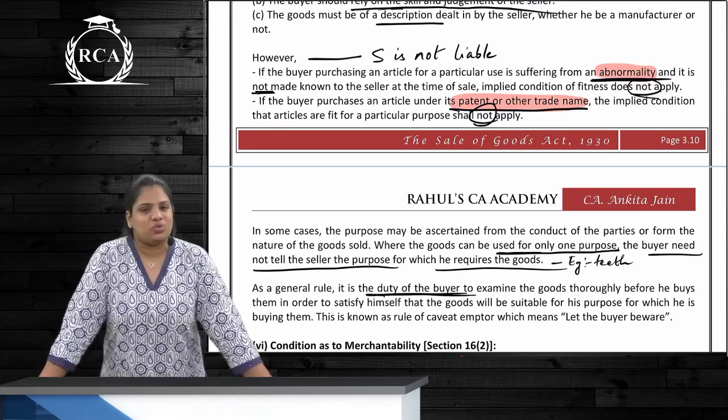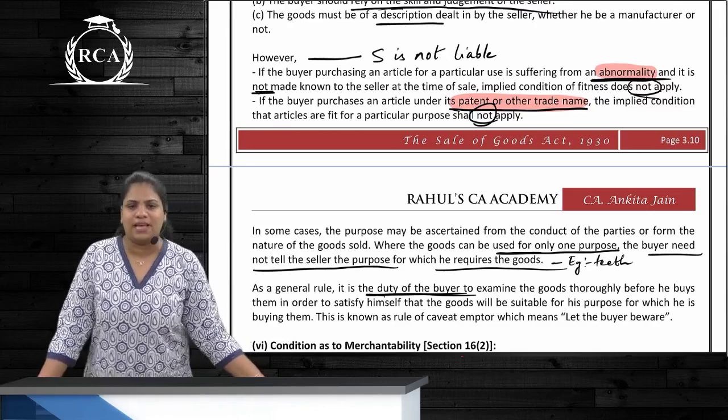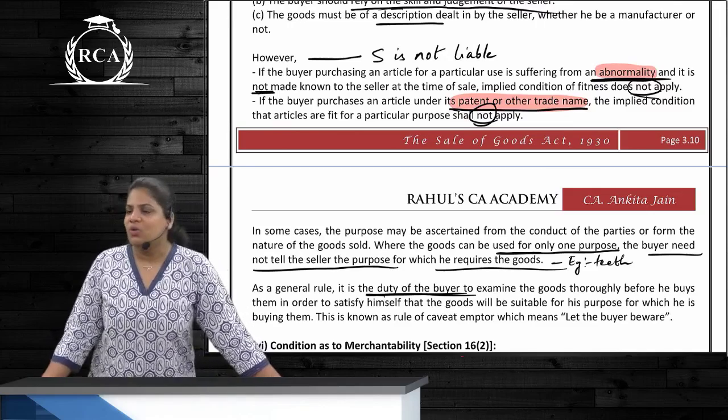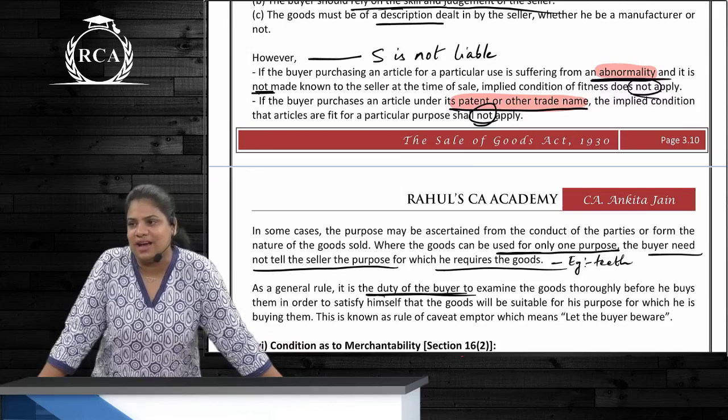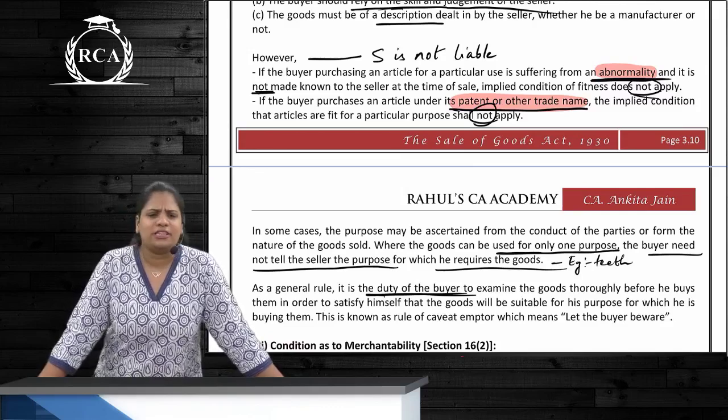Buyer asks for a sweater that keeps him warm. Seller gives a woolen sweater. The buyer is allergic to wool. He does not tell this to the seller. Is seller responsible? Not responsible.